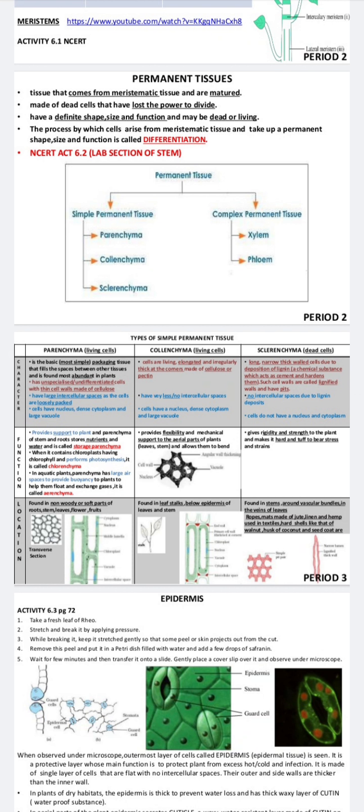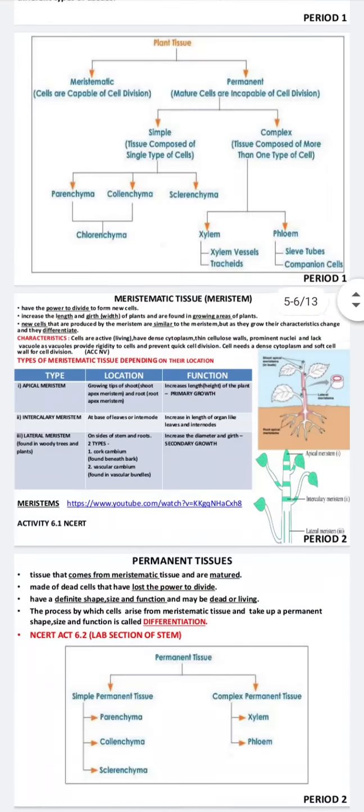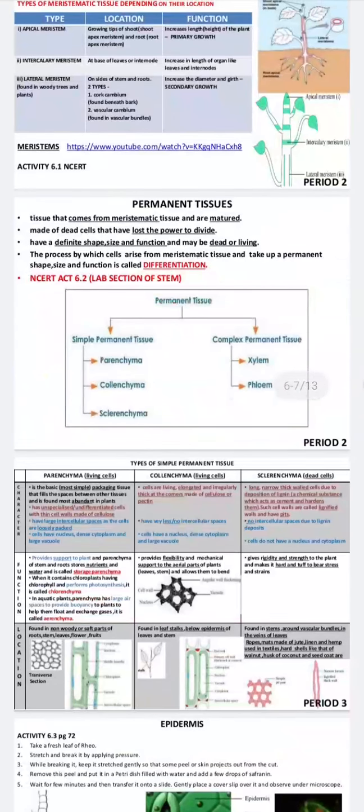How can you see that plants are flexible? During storms, the hard parts of the plant fall down, that is, they break down, but the green parts of the plant never break down because of the presence of the collenchyma. So it provides flexibility to the plant.